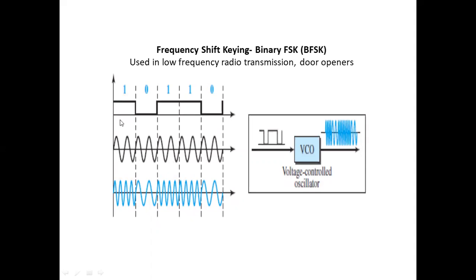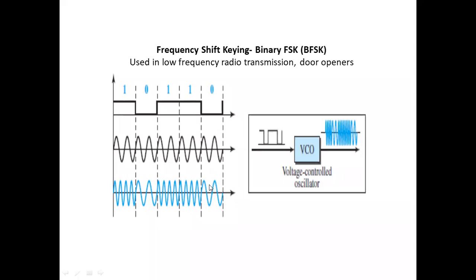The frequency of this signal will be combined, and according to the high level signal, the frequency will be more. 1, 2, 3, 4 signals are getting transmitted. So where you required only 2 carrier signal patterns, here it has 4 signals. Whenever a 0 transmission is getting done, at that time the carrier signal has low frequency. When the signal is high, the frequency is more. When it is 0, the frequency is low.